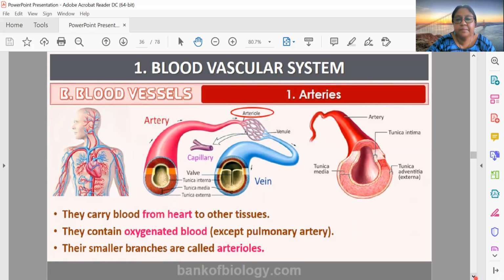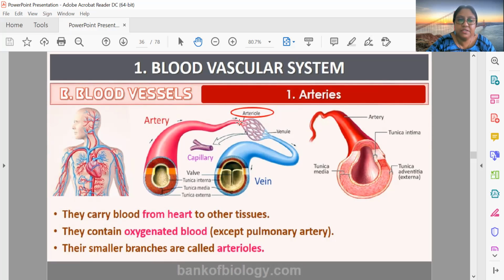Artery and vein, one of them originates from the heart. Arteries originate from the heart, and veins go to the heart. So you can see here, arteries originate from the heart, and they are generally broader, so they cannot reach each and every cell of the tissue.